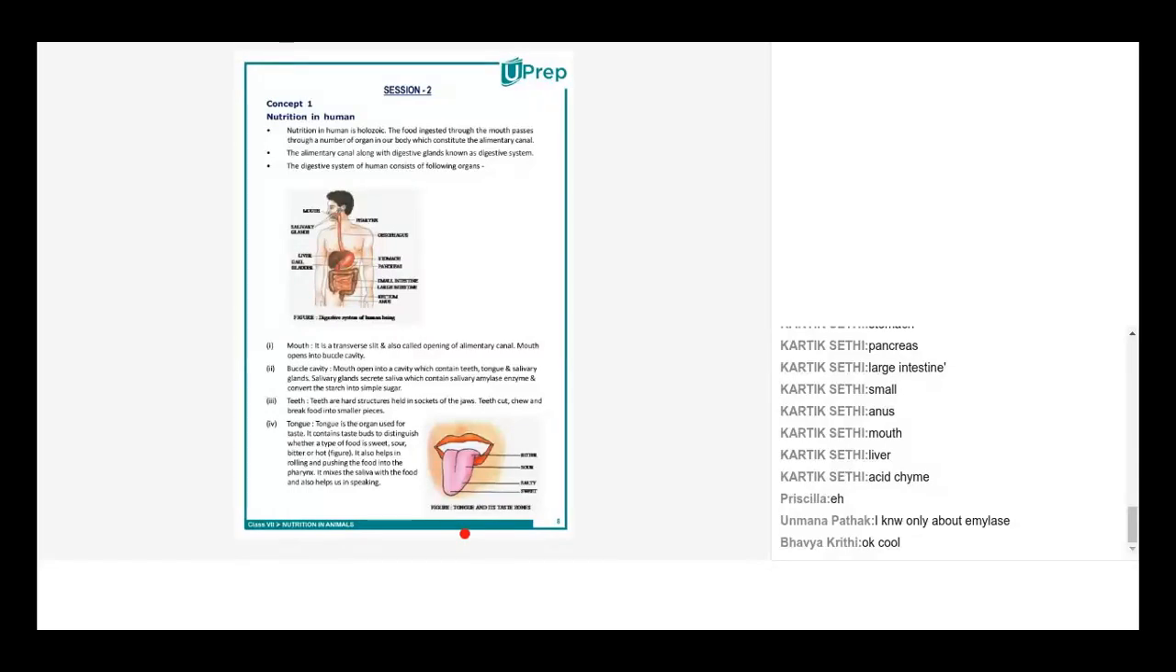Thank you, Syed. Now, tell me one thing. Syed said that it is a transverse slit. What is the meaning of the word transverse here? Urmana, what is the meaning of transverse?